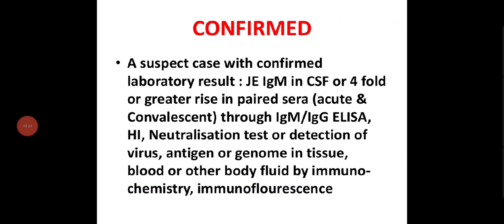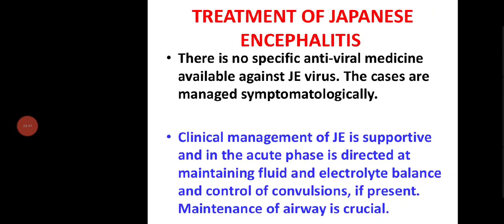And confirmed is by laboratory result, that is IgM in CSF, or fourfold or greater rise in paired sera through IgM or IgG ELISA, and HI neutralization test, or detection of virus, antigen or genome in tissue, blood or other body fluid, by immunochemistry and immunofluorescence test. By these tests, we can confirm that the person is having the JE virus.